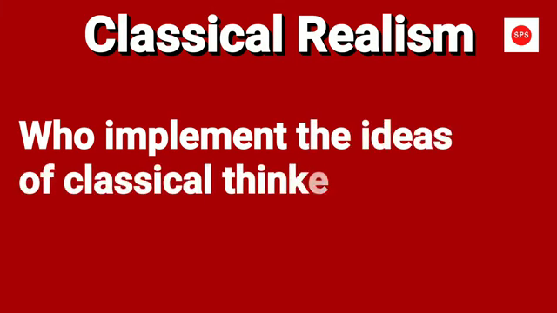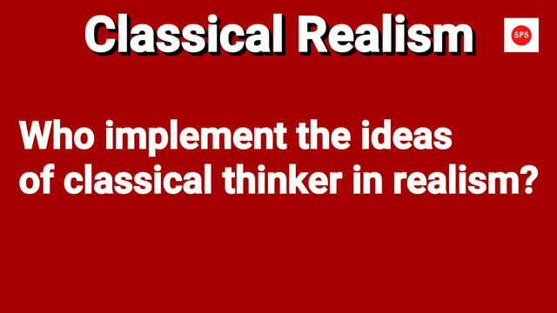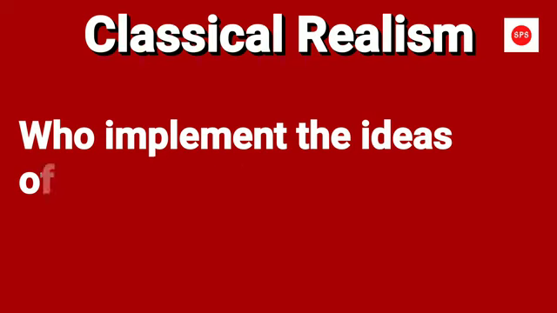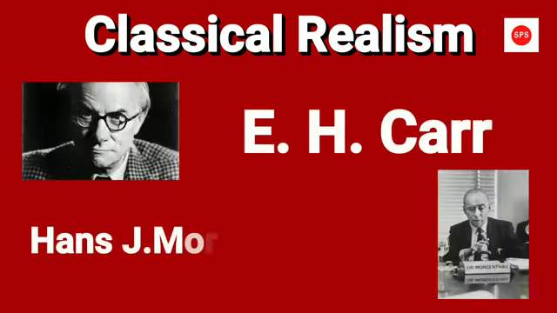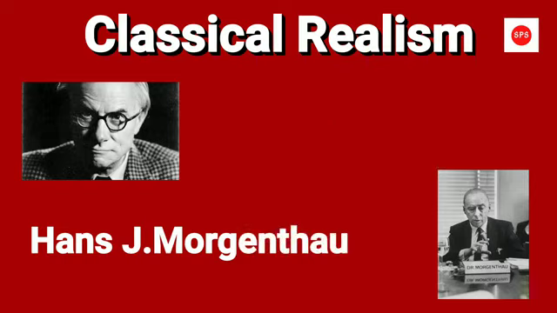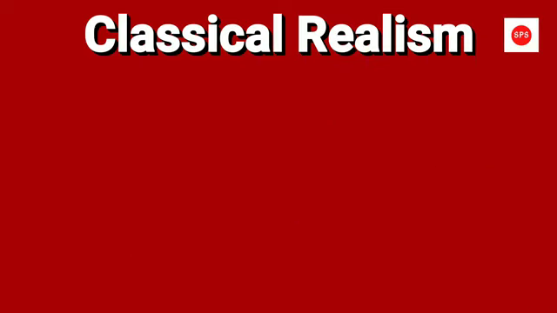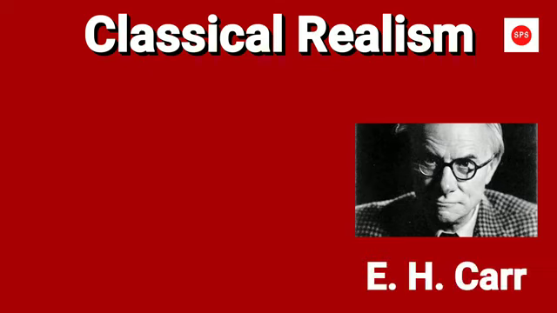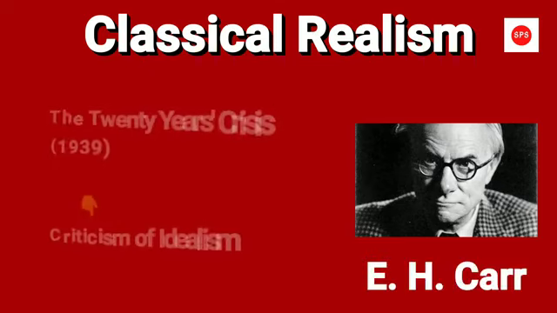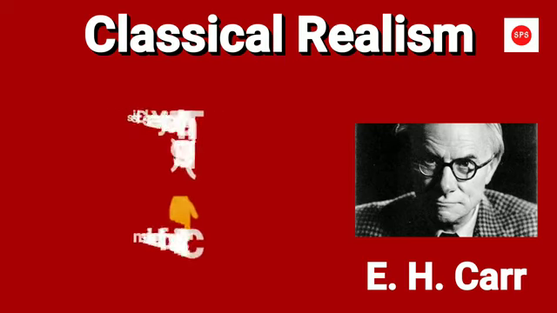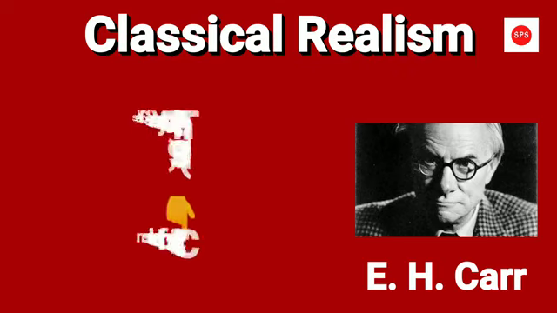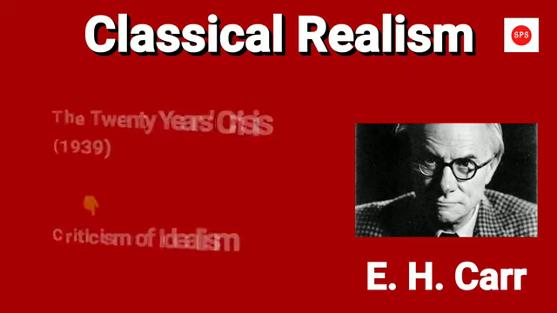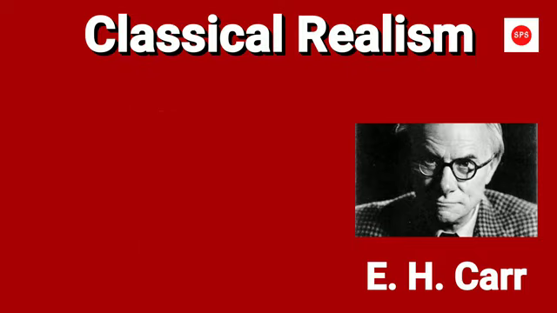So, who implements the ideas of those classical thinkers in the classical theory of realism in international relations? E. H. Carr and Hans J. Morgenthau are the inventors of classical realism in international relations. E. H. Carr's famous book, The Twenty Years' Crisis, in 1939, lays the foundation for this theory. However, the book is more a criticism of contemporary idealism than a discussion of the theory of international relations.